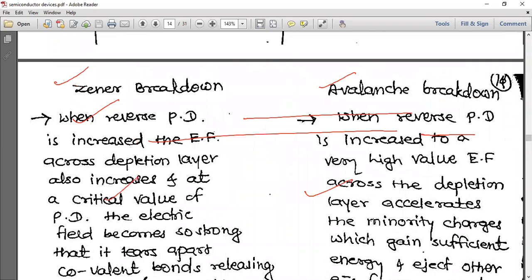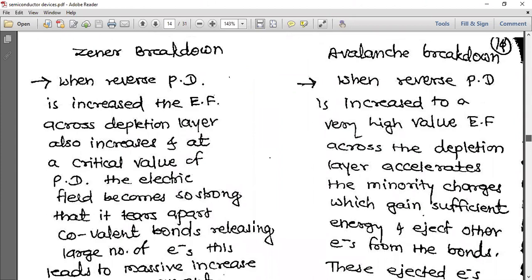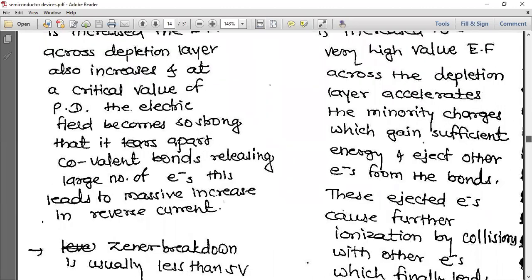So you can see the next point also. In this, when the reverse potential difference is increased, the electric field across the depletion layer also increases, and at a critical value of potential difference, the electric field becomes so strong that it tears apart covalent bonds and releases a large number of electrons. This leads to a massive increase in reverse current.